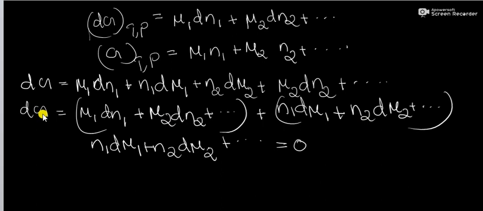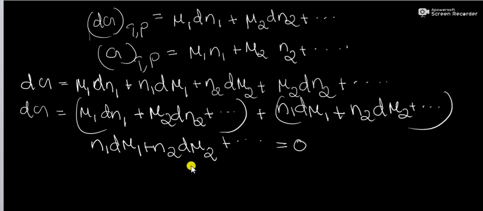That is, dG equal to dG plus n1 d mu1 plus n2 d mu2 plus etc. Then we can write n1 d mu1 plus n2 d mu2 plus etc. equal to 0.